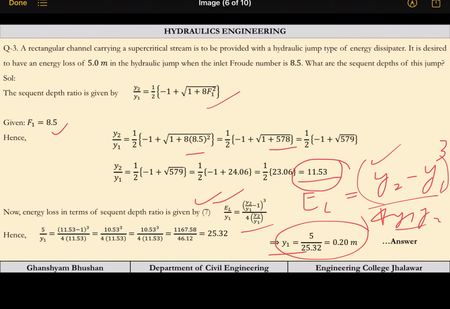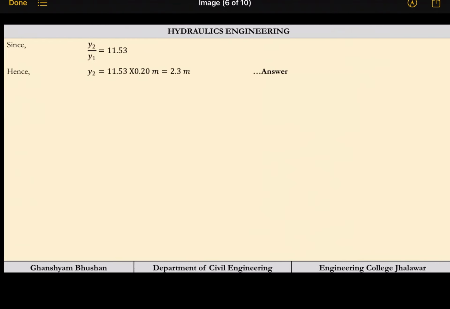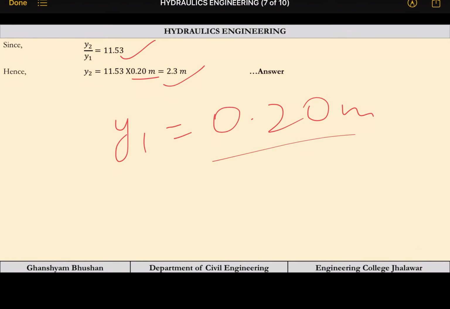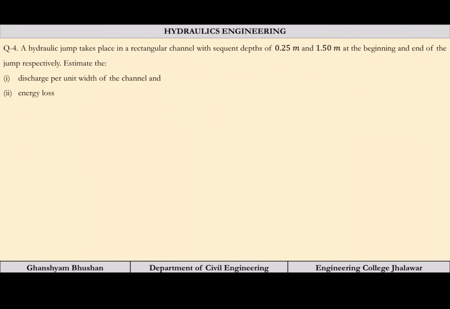Y1 is there, y2 by y1 is there, so we can easily calculate y2. So y2 will be 11.53 into 0.2, where 0.2 is your y1. So y1 and y2 have been calculated. This is also an easy problem. Two equations were there, two unknowns we have calculated.